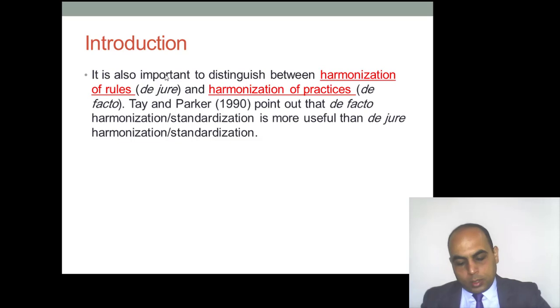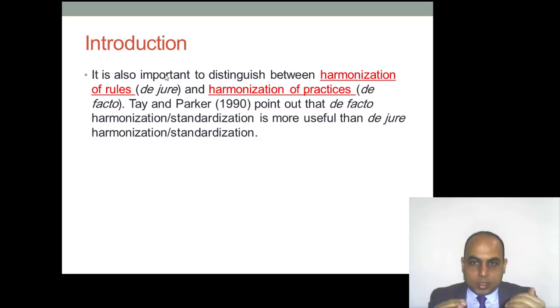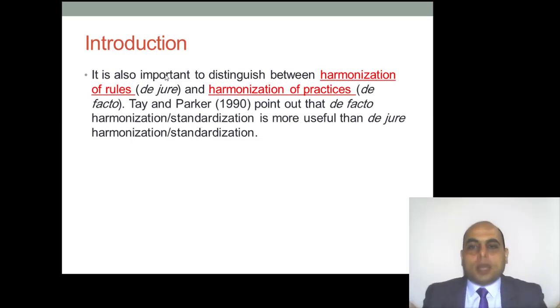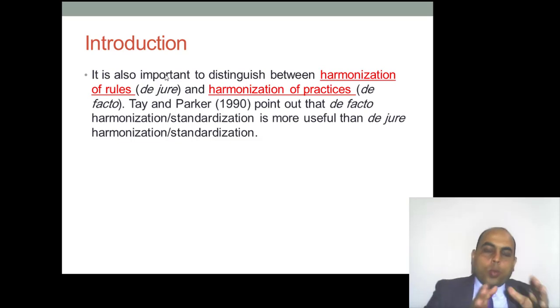We can say that first in, first out and weighted average, both of them are allowed. So in this case, we minimize the differences and we harmonize the practices of accounting. We give them flexibility and minimize the differences, but we adopt the harmonization of practices approach.